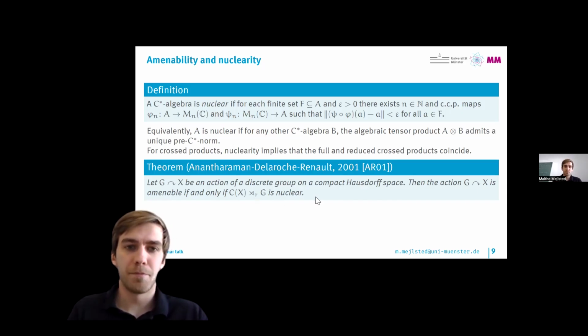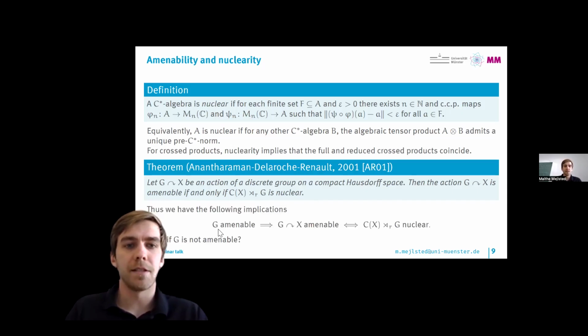So putting this together with what we have from the previous slide, we see that if we have an amenable group, then the action will be amenable, and the action is amenable if and only if the reduced cross product is nuclear. So restricting to the amenable case of groups really gives us this very nice property of reduced cross products.